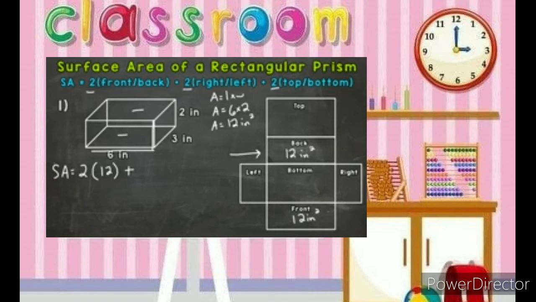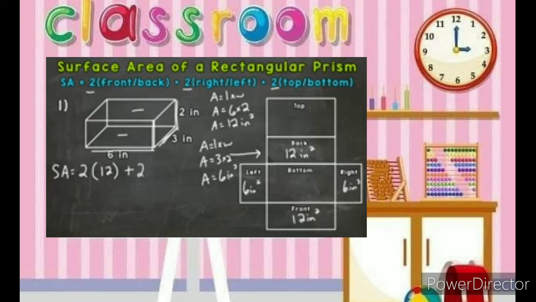So let's do right and left. We'll pick the right face, and we have a 3 by 2. So area equals length times width. Let's write it out: area equals 3 times 2, so that area is going to be 6 square inches. So again, that's the right and left.